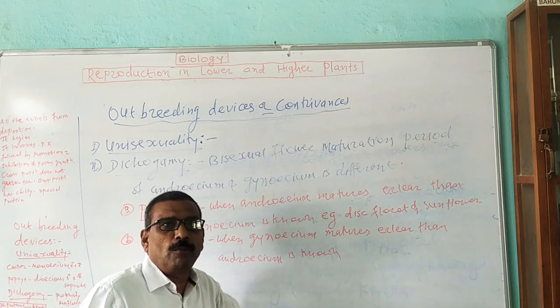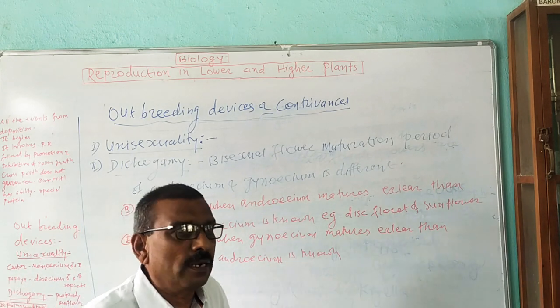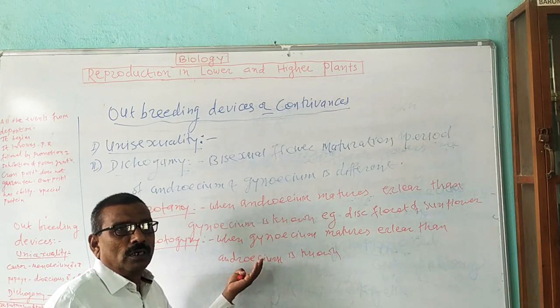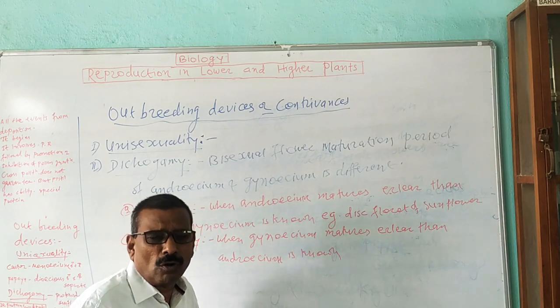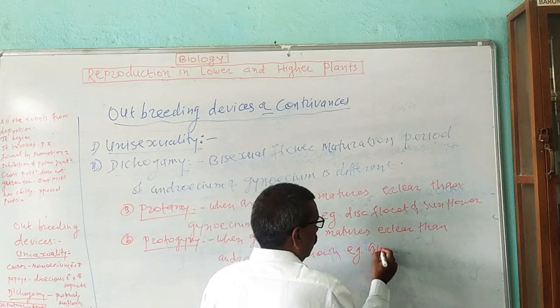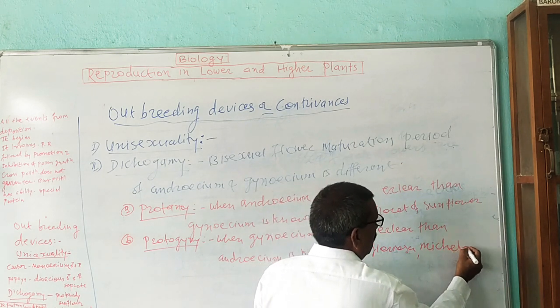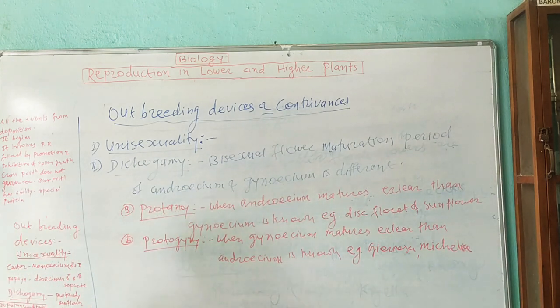Thus it avoids self-pollination. That is, the stigma of the gynoecium is ready to receive the pollen grain, but the androecium, the male reproductive organ, is not ready to transfer the pollen grain. It means that it promotes cross-pollination and avoids self-pollination. An example of this one is Gloriosa, Mirabilis, etc. These are the examples of protogyny.